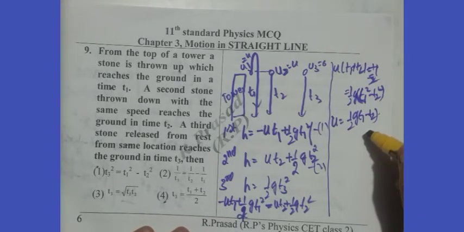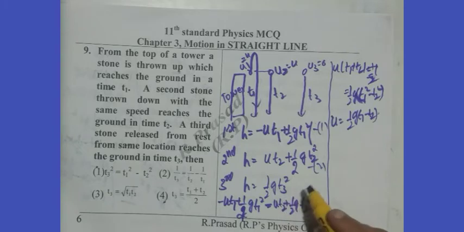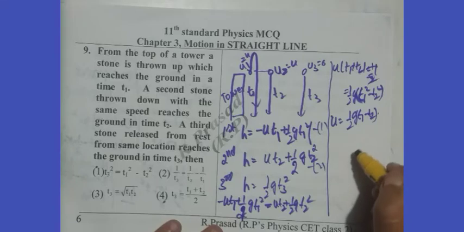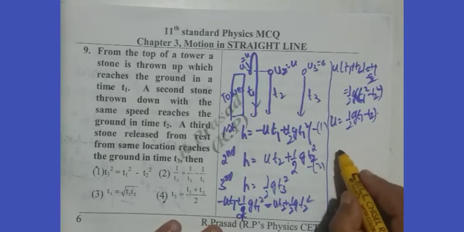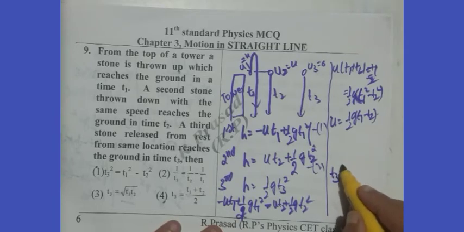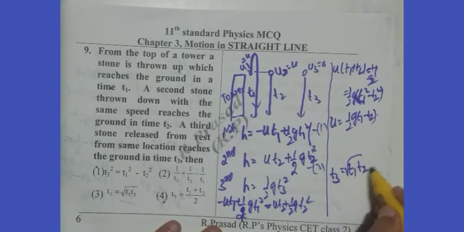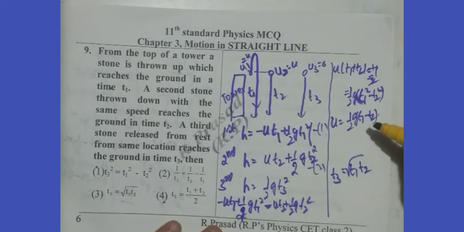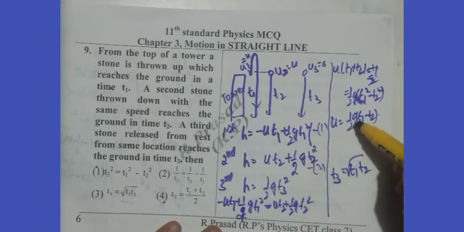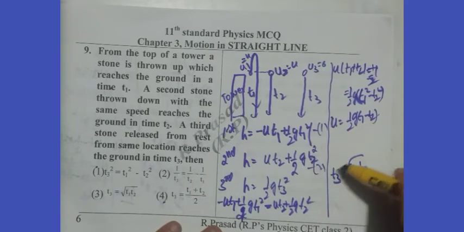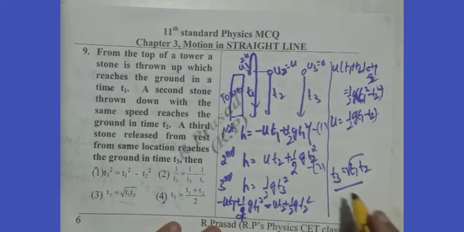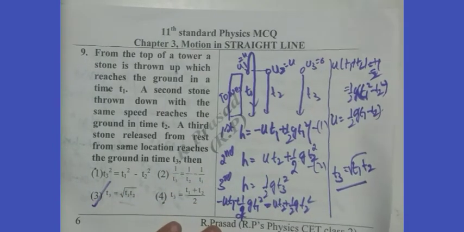Once we know u, we can straight away go for the t3 calculation by equating the second and third equations and substituting for u. Finally, you will get t3 after simplifying as the root of t1 into t2. So equate the second and third equations, substitute for u from this, and you will get the final answer t3 equals root of t1 t2. So option 3 is correct.